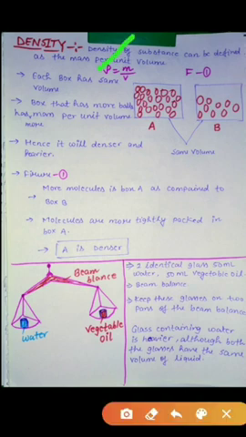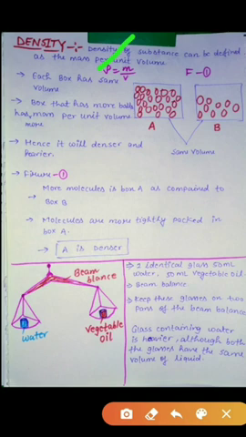Therefore, density of a substance can be defined as the mass per unit volume. For example, a 1 centimeter cube block of wood weighs less than a 1 centimeter cube block of iron. This is because the atoms in the iron are more densely packed as compared to the atoms in the wooden block. In other words, the density of iron is more than the density of wood. The more tightly packed the molecules are in a substance, the denser it is in comparison to another substance. Depending upon the density, a substance may be classified as heavier or lighter.